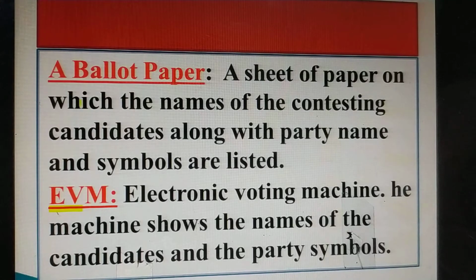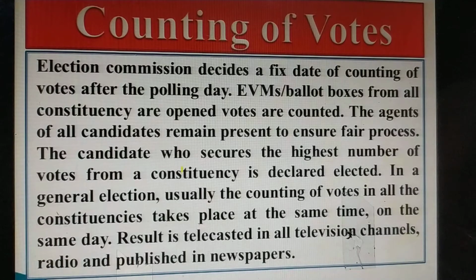On the polling day, earlier a ballot paper was used, a sheet of paper on which the name of the contesting candidate along with the party name and symbol were listed, and an election sign, that means a stamp, was used on that. Now the election process is over. Meanwhile, election day, polling day is over.